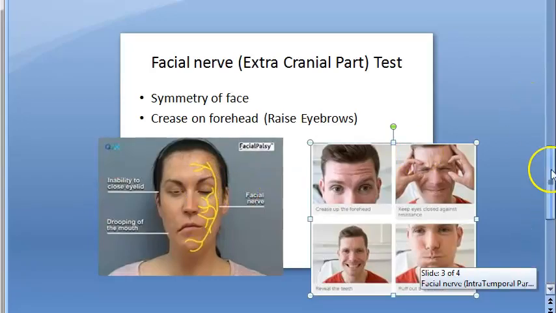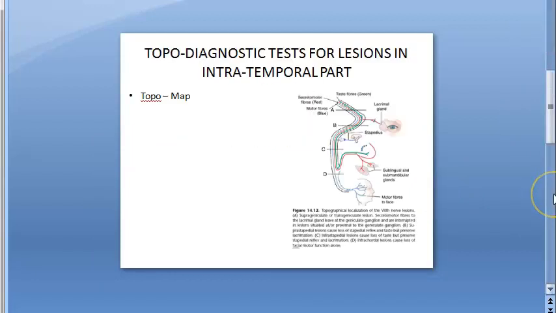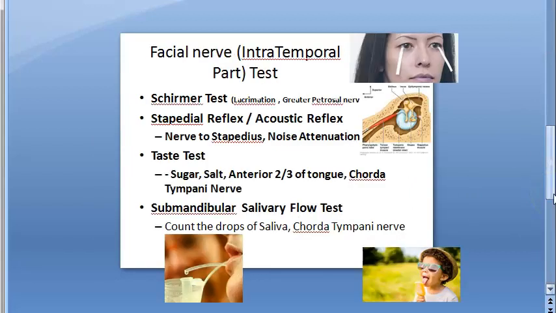So, let's close this video. It's becoming long. Tests for facial nerve. We saw the topo diagnostic tests: Schirmer, acoustic reflex, taste test, submandibular salivary flow test. These 4 terms, if you remember, it's enough for now.